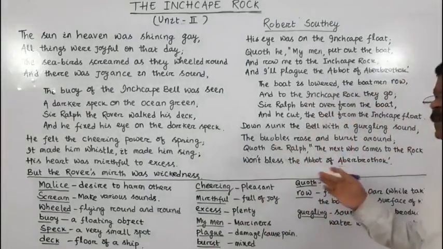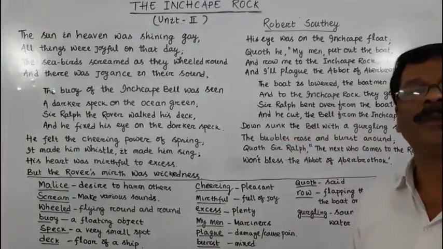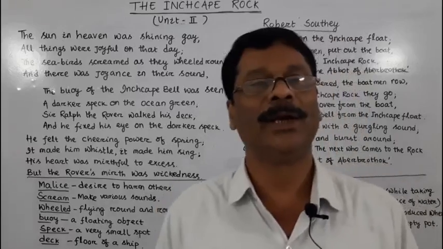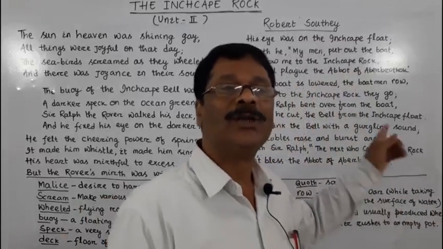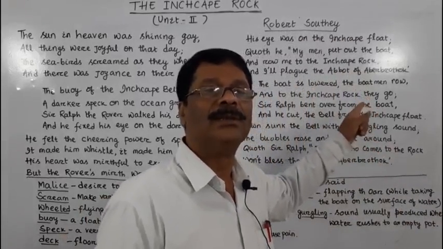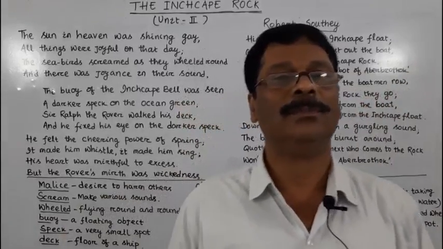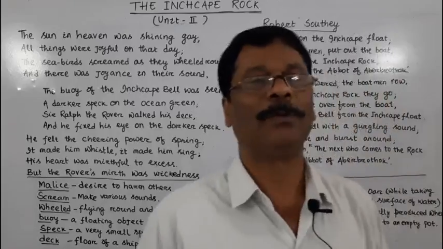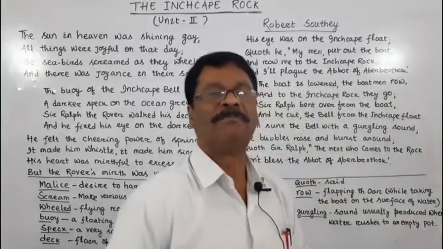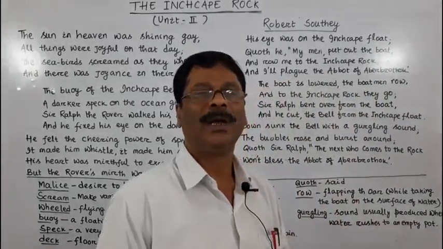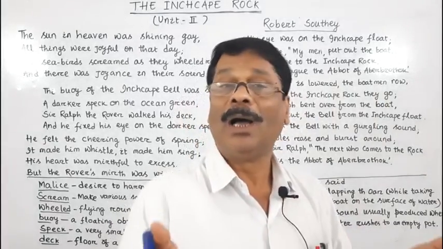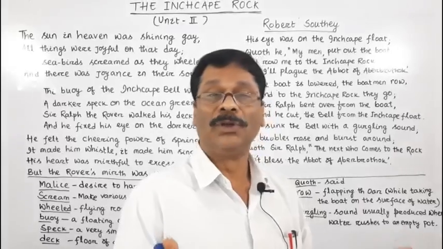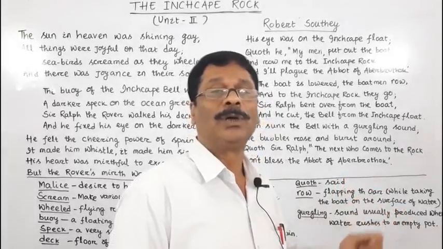He was not selfish, but this man could not tolerate when his own sailors started praising the work of the abbot of Aberbrothok. He was burning inside and wanted to do some harm to the abbot.